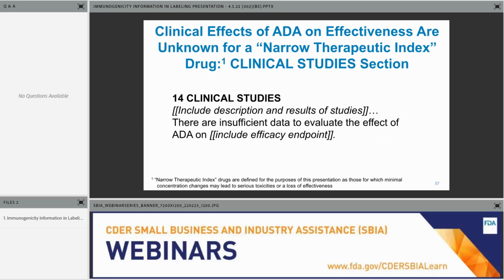So here is the uncommon situation when you have a product for which minimal concentration changes may lead to the loss of effectiveness. The recommendation is to include this statement or a similar statement after the description of the results of the studies. You would also include a cross-reference to the immunogenicity subsection of labeling that provides more information about the data.